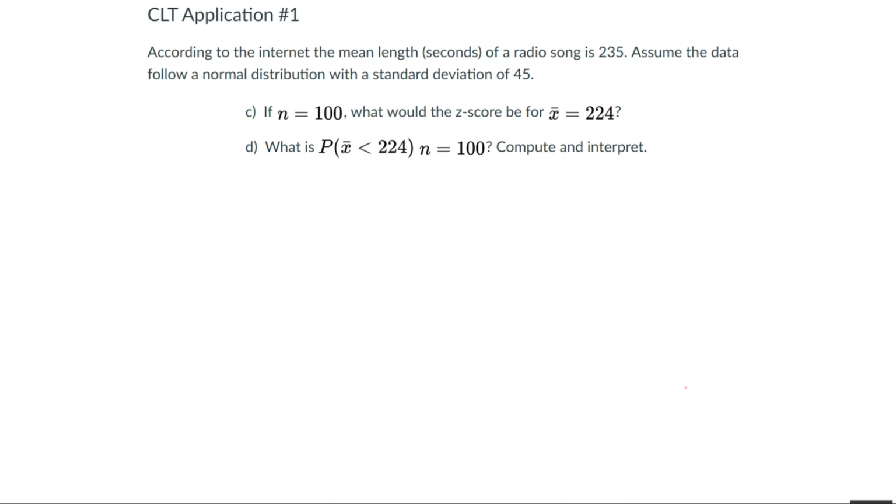According to the internet, the mean length of a radio song is 235, and that's in seconds. So that is our random variable here for parts C and D, x, right? X equals the length, not the mean length. That's going to be x bar. But we have this random variable, the length of the song. We have a mean of 235 and a standard deviation of 45.